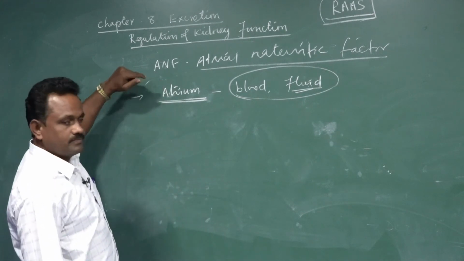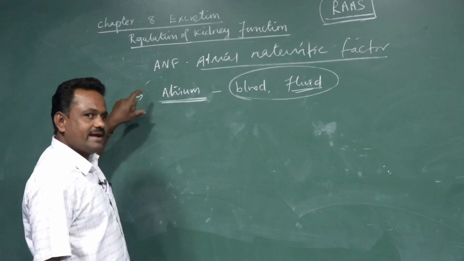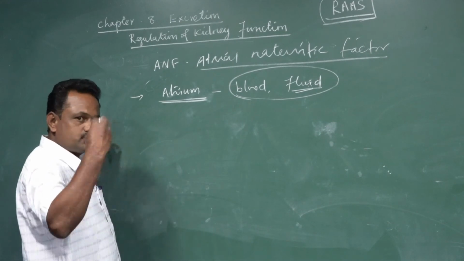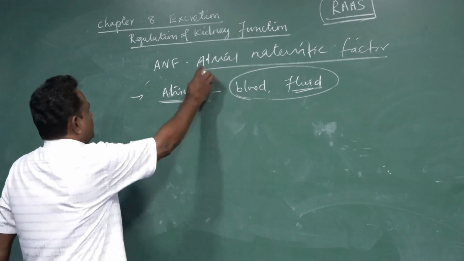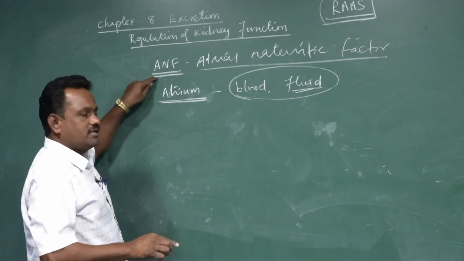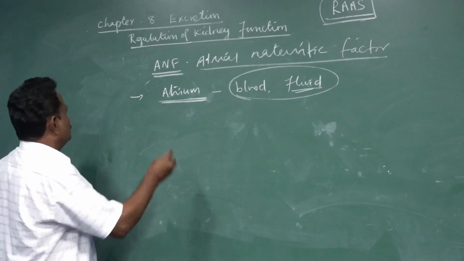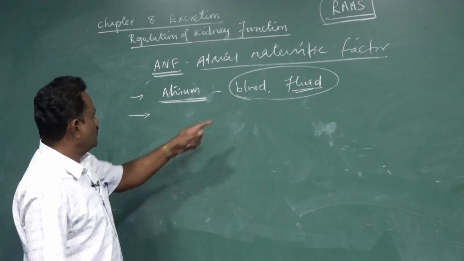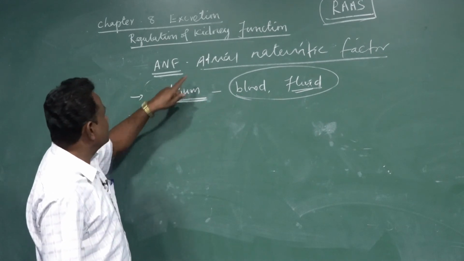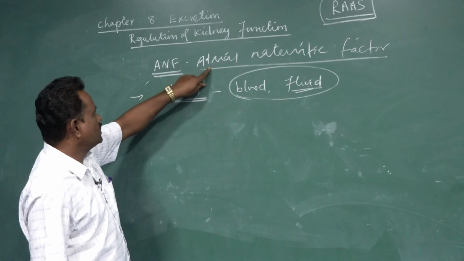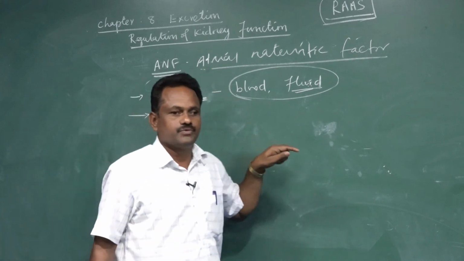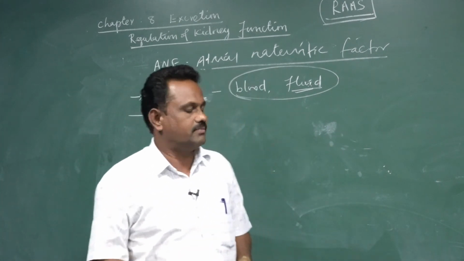Actually, the RAS system and also the ADH hormone are responsible to increase the blood pressure. These two help to increase the blood pressure. But this atrial natriuretic factor, ANF, is a kind of peptide or protein component which functions antagonistically to the RAS system and also the ADH hormone. When the blood pressure is more and it is sensed by the atrial wall, it releases this peptide called atrial natriuretic factor, which is responsible to control or reduce the blood pressure.